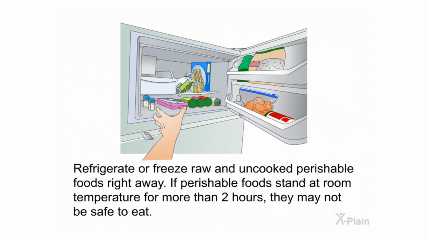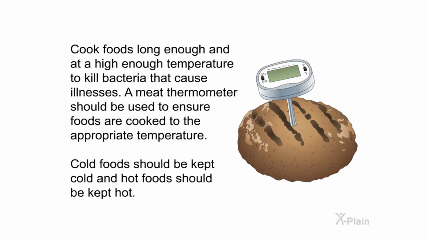Refrigerate or freeze raw and uncooked perishable foods right away. If perishable foods stand at room temperature for more than 2 hours, they may not be safe to eat. Cook foods long enough and at a high enough temperature to kill bacteria that cause illnesses. A meat thermometer should be used to ensure foods are cooked to the appropriate temperature. Cold foods should be kept cold and hot foods should be kept hot.